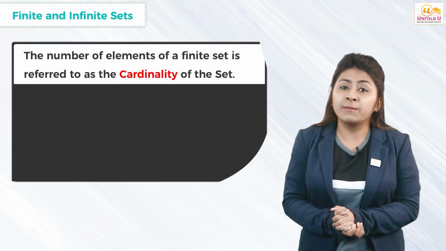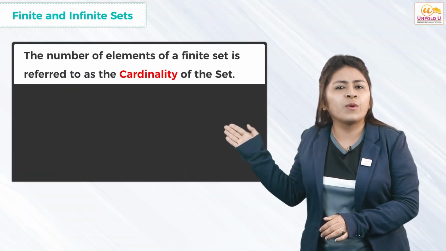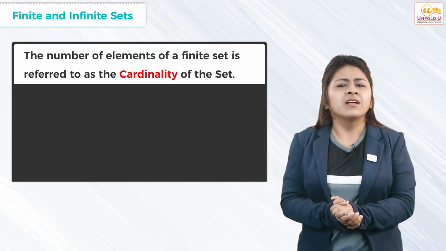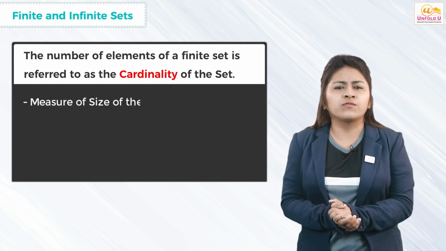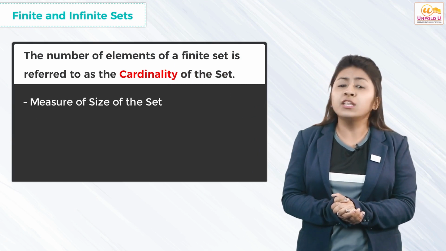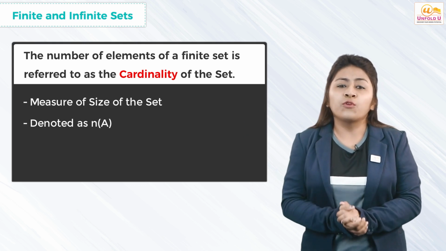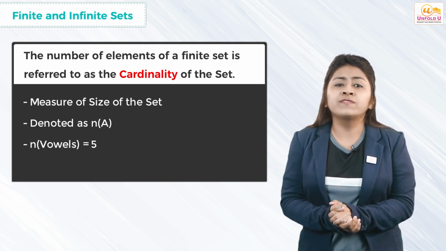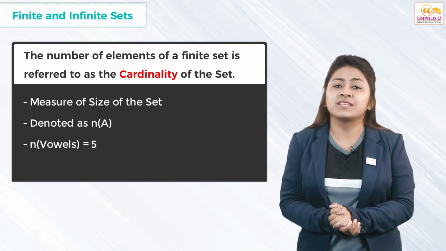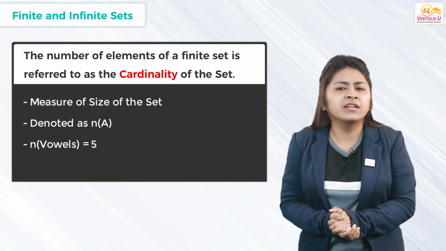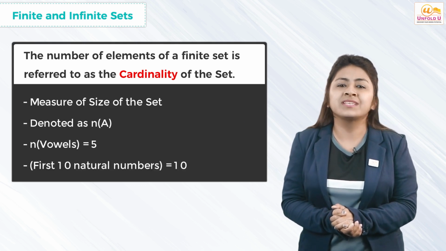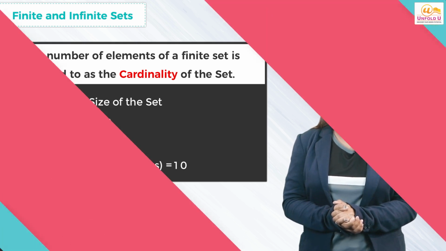The number of elements of the finite set is referred to as the cardinality of the set. The cardinality of the set is a measure of the size of the set. Cardinality of a set, say A, is denoted as n(A). For example, the cardinality of the set of vowels of the English alphabet is 5 and the cardinality of the set of first 10 natural numbers is 10, etc.